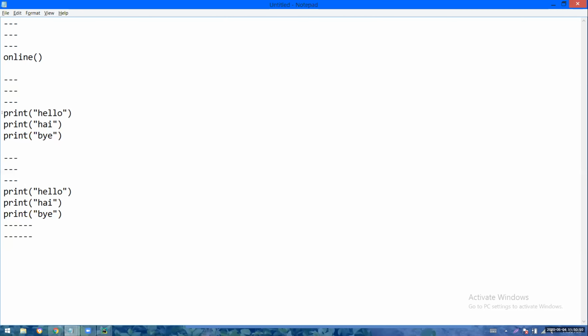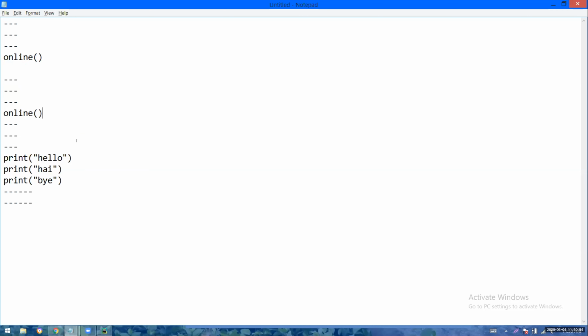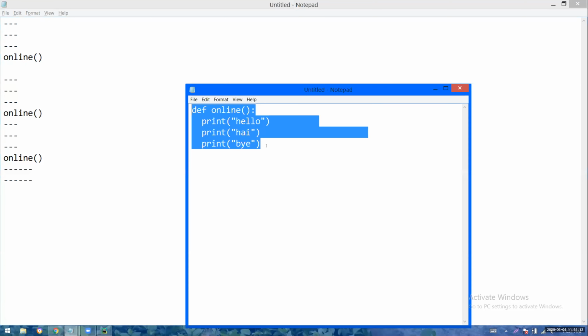Again, after these three lines, if you want to print hello, hi, bye, no need to write it. Just give the name of the block. Automatically, the instructions of the online block will be executed. Again, if you want hello, hi, bye here, no need to write them. Just give the name of the block, online. Automatically, the instructions of the online block will be executed. So this reusable block is called a function.